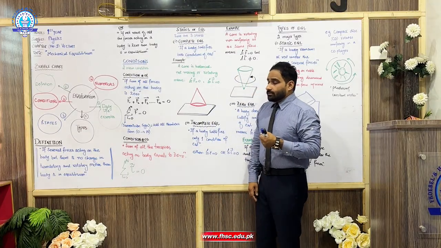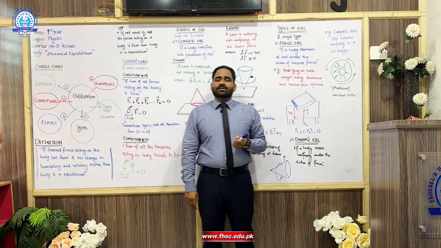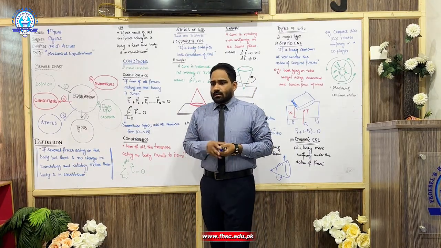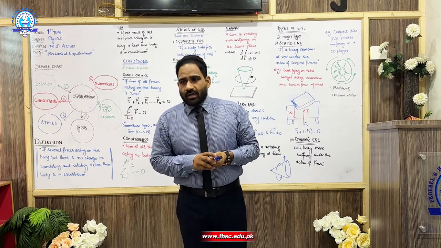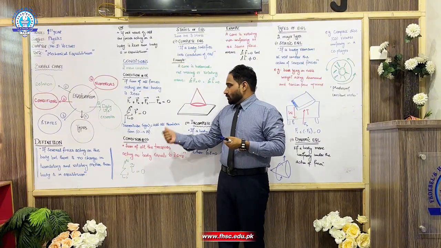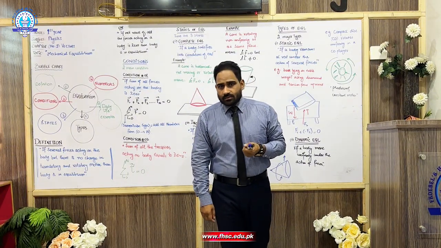Now there is condition number 2. It is about the torque. As you know, we already discussed torque in this chapter. If you want to prepare that topic also, you can see the previous lecture on torque. So the second condition is that the sum of all the torques should be equal to 0. How many torques are there on a body?